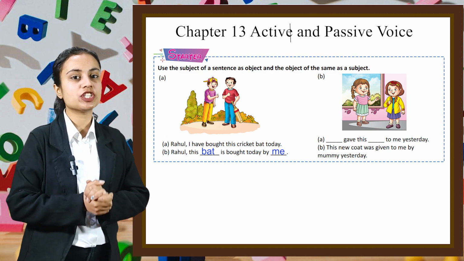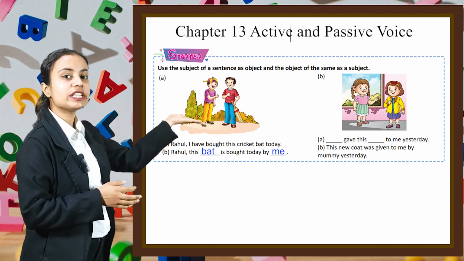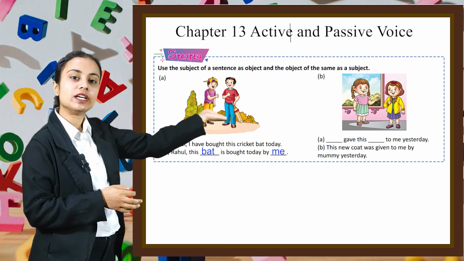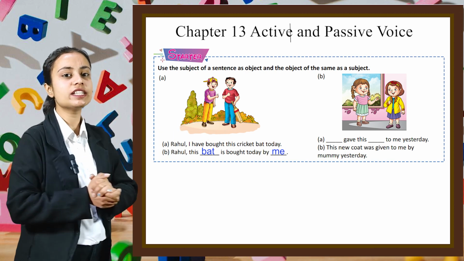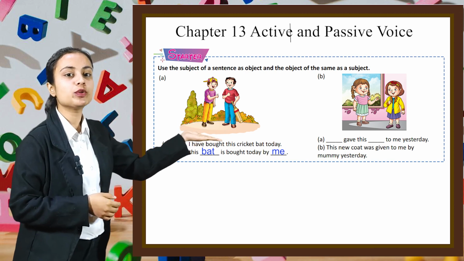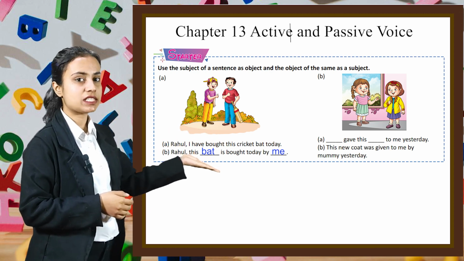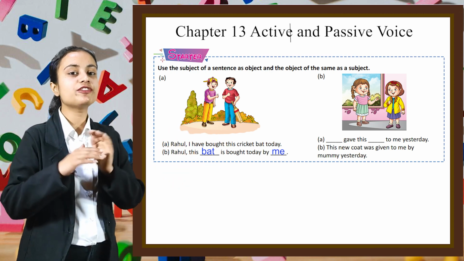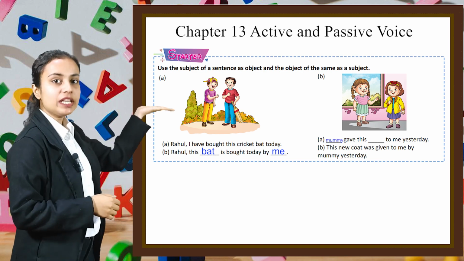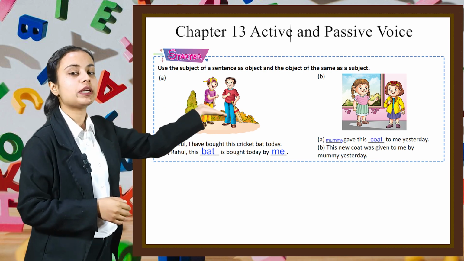Similarly, in the second picture, it is written that Mummy gave this coat to me yesterday. First, let's read the second sentence. This new coat was given to me by my mummy yesterday. So we can write the first statement as Mummy gave this coat to me yesterday.